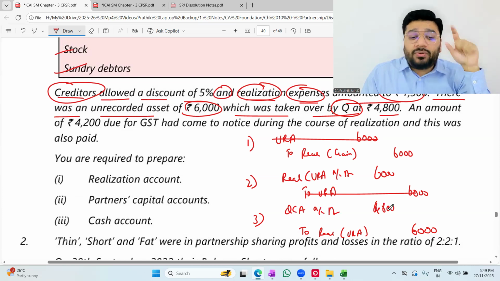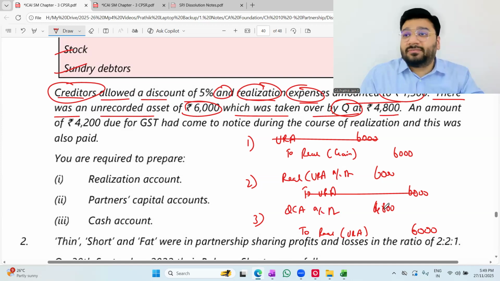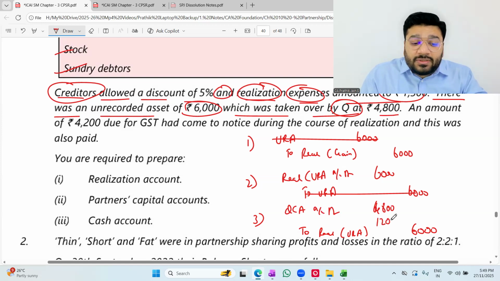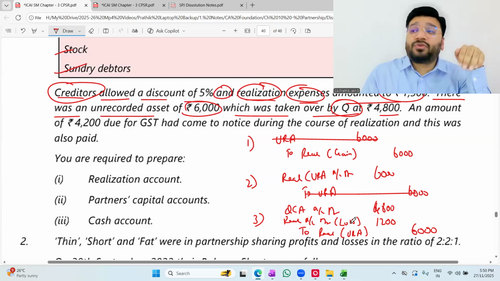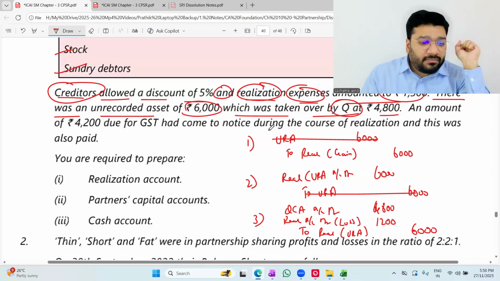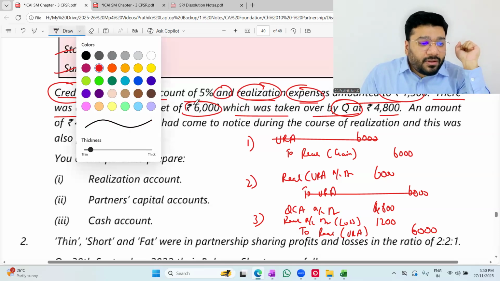4,800. Now 6,000 worth of asset you sold for 4,800. Have you sold it at profit or loss? Loss of 1,200. Whenever you come across any loss in the event of dissolution, that has to be debited to realization account. So realization account debit (loss). Okay. Actually, this is the entry that we're supposed to pass. Do you have so much time and luxury in the exam to pass it? No. You have to give a combined effect. So understand the combined effect.